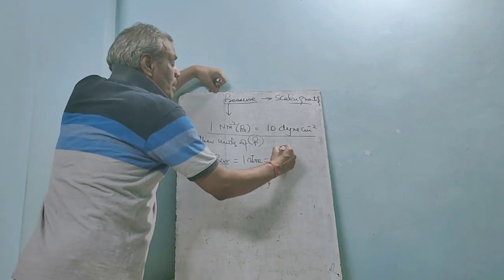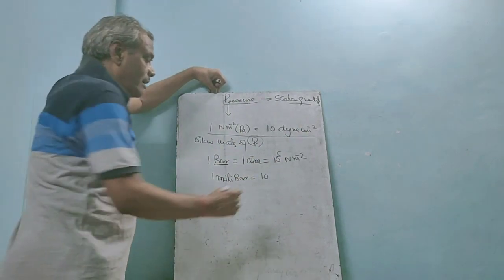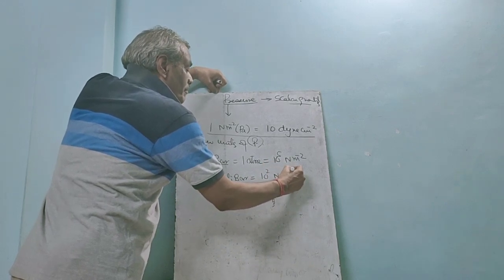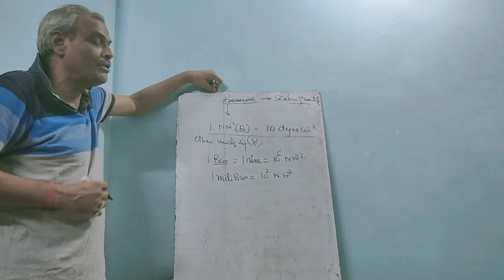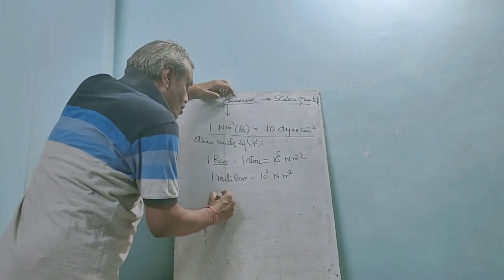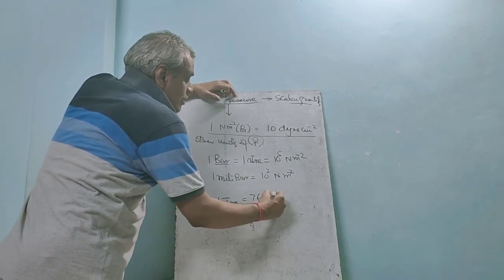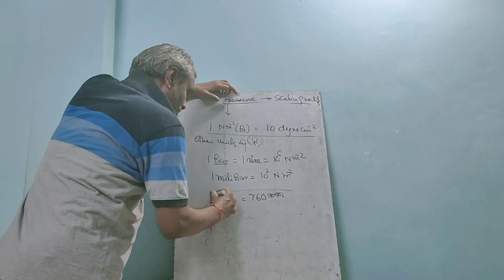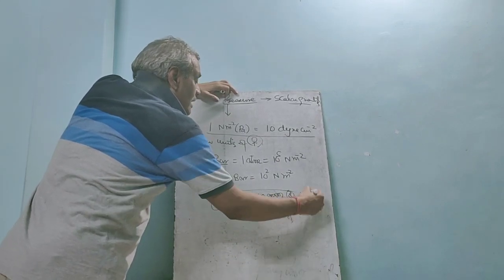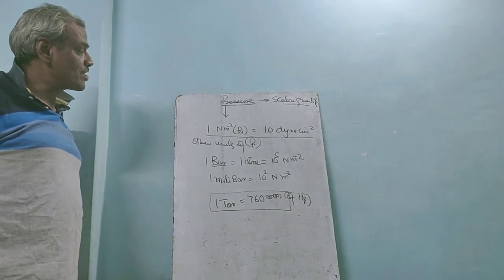And you know, 1 bar is 10 to the power 5 Newton per meter square, so we can write 1 millibar as 10 to the power 2 Newton per meter square. And one more unit to measure pressure, that is torr. 1 torr equals 1 mm of Hg, and 1 atmosphere is 760 mm of Hg. These are some different units of pressure.